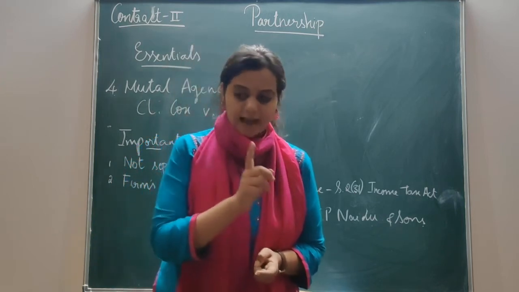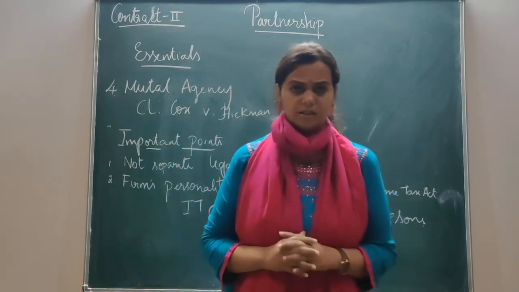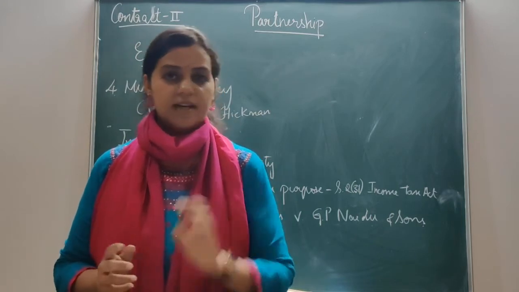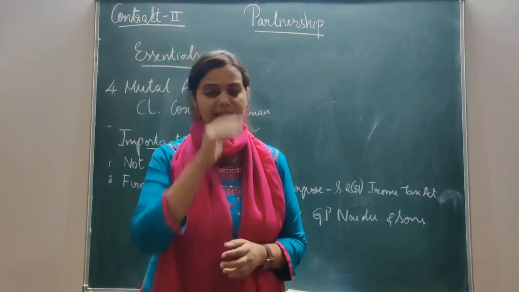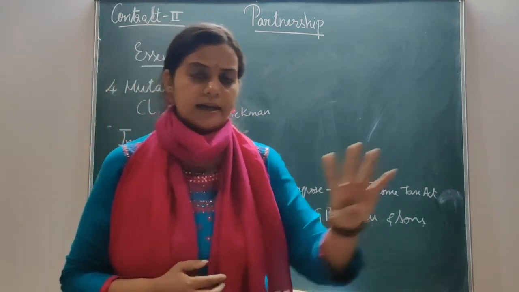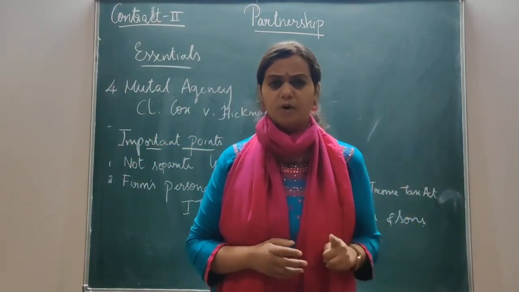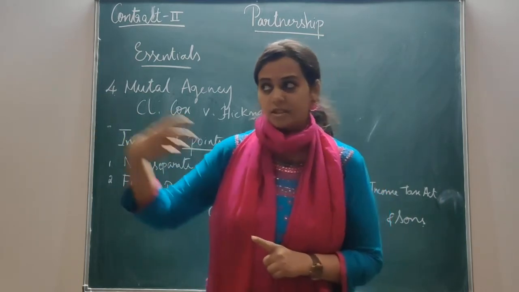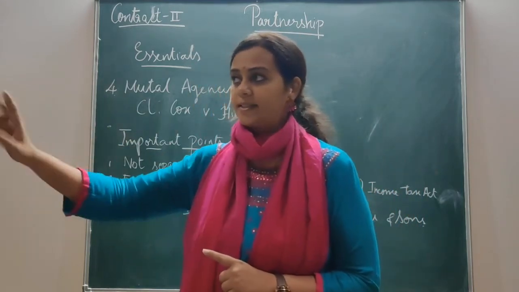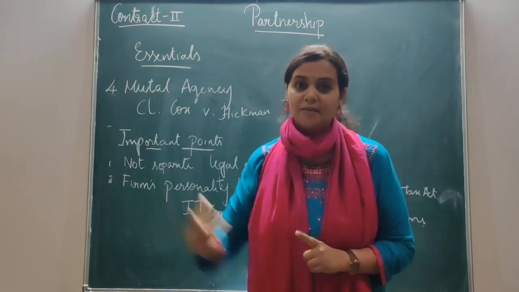What is the business carried on by all? First thing, we'll break it: there are 4 partners in a firm, and all of them are working together. That is business carried on by all. The next part says that any of them acting for all. So there are again 4 partners in a firm, and 3 partners, partner A, B and C, authorize D. They give certain powers to D, saying that, see, we won't be able to come. You please take care of all the things in the firm. They give him the powers, they delegate him with the powers.